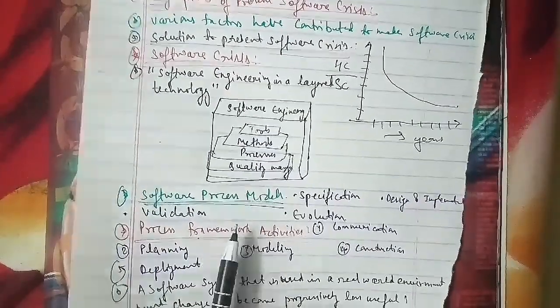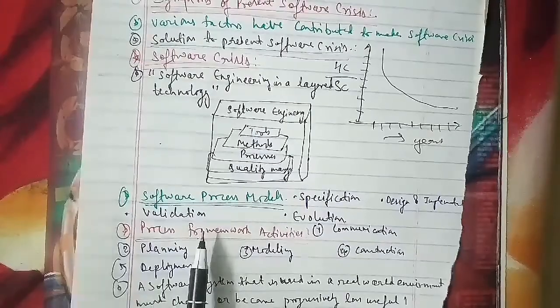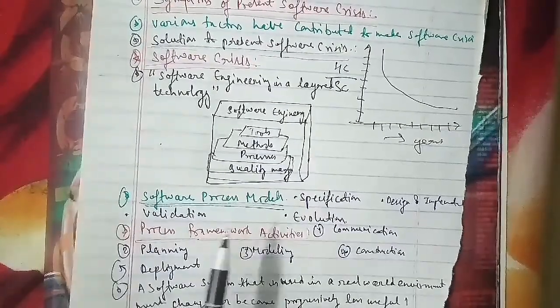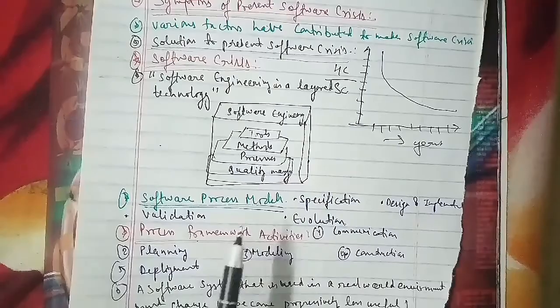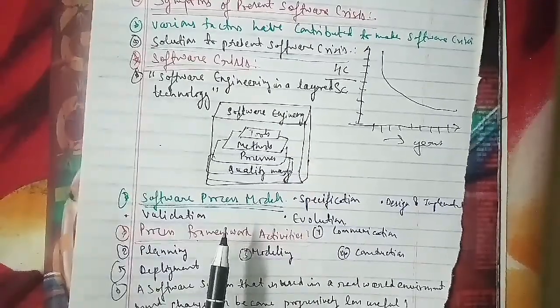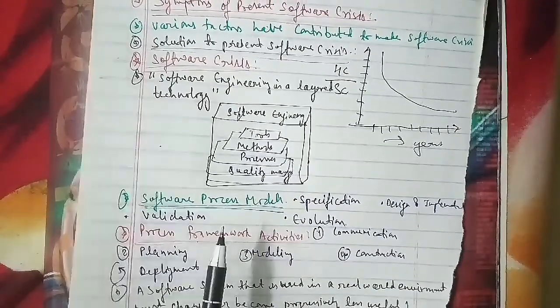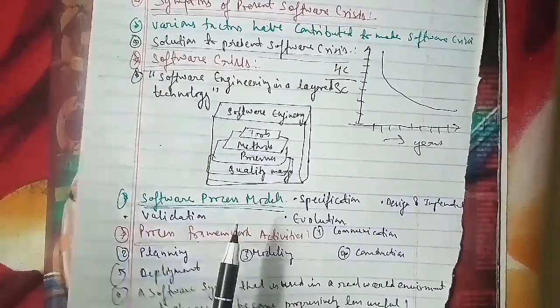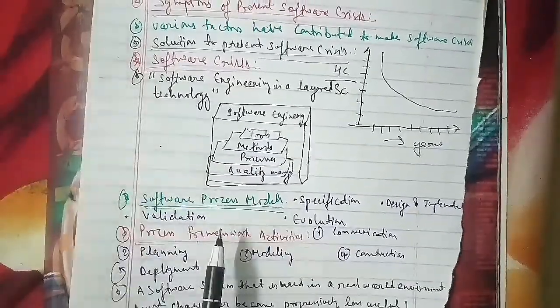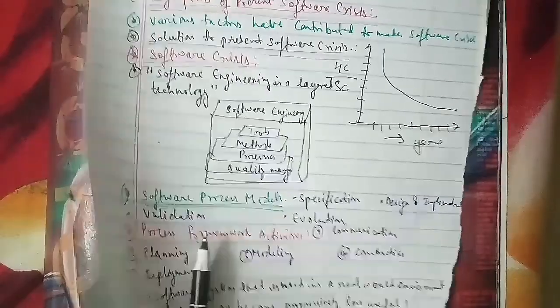The second is that new technologies are coming up, and if we incorporate these technologies in the existing system, then the system may become more efficient or cost effective. For this purpose, the software system must be changed as well.